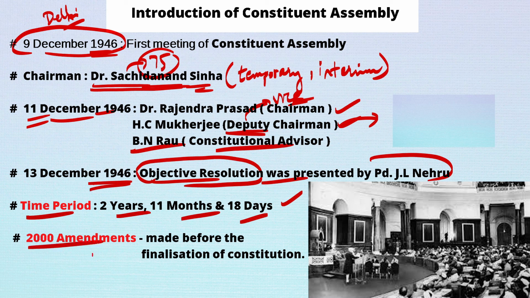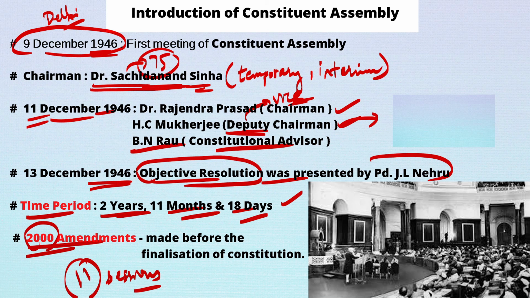And in terms of number of sessions, they took 11 sessions to frame the entire Constitution. So these all are some important facts that you have to remember as far as your examination is concerned.